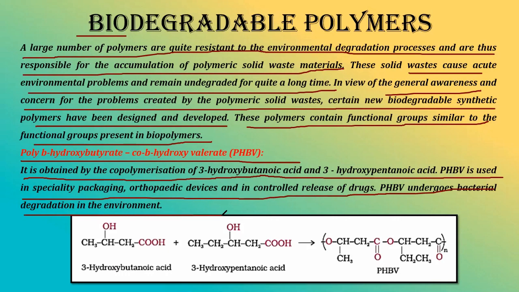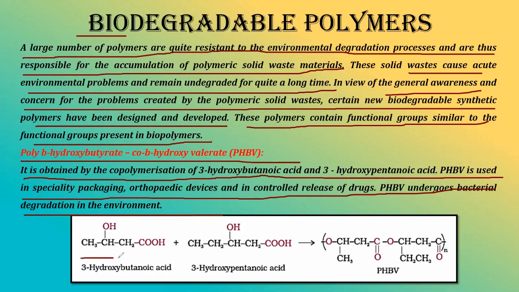It is so important that bacteria can degrade this particular polymer. Hence, it can be used for controlled release of drugs, or for packaging material, or for orthopedic devices. Why? Because once they are thrown away, they will be degraded by bacteria, and the environment in which we live, our mother, will be safe from the hands of plastic pollution and polymer pollution. So this is the biodegradable polymer, PHBV. Now let us see how this PHBV is formed basically.